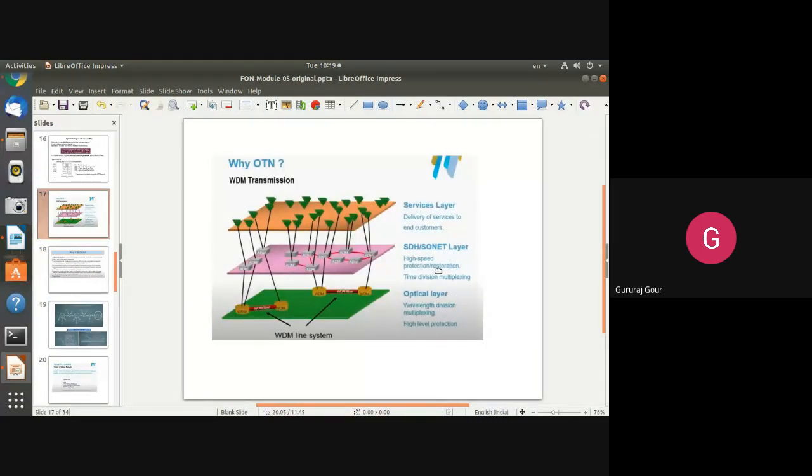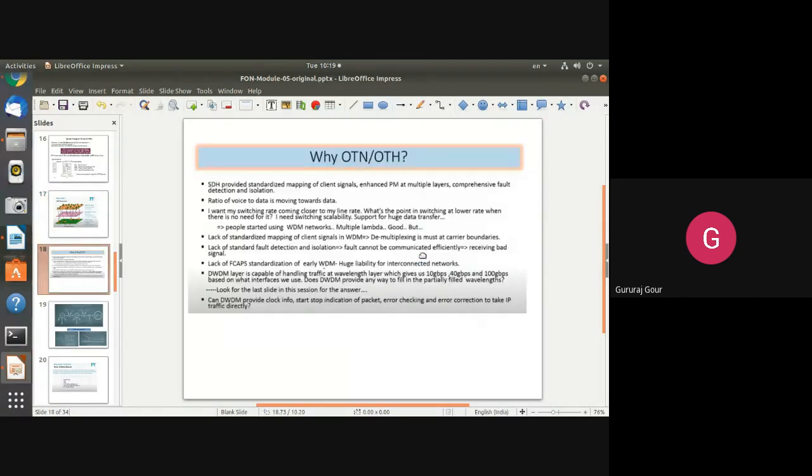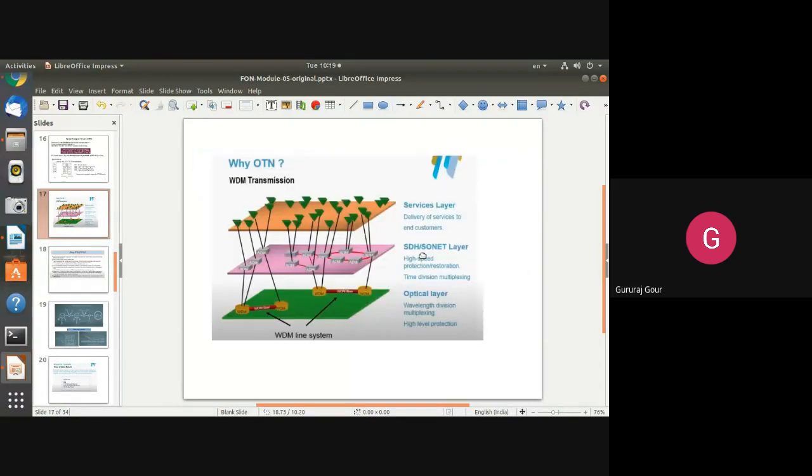SDH, that is synchronous digital hierarchy, supports only single wavelength transmission. Moreover, this SDH or SONET layer is built from the PCM primary multiplex group system as a building block.